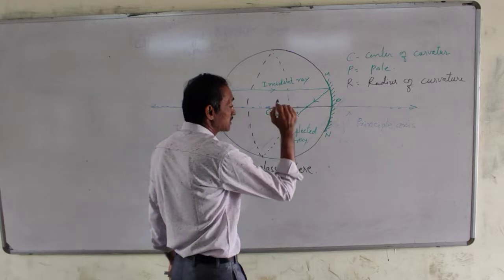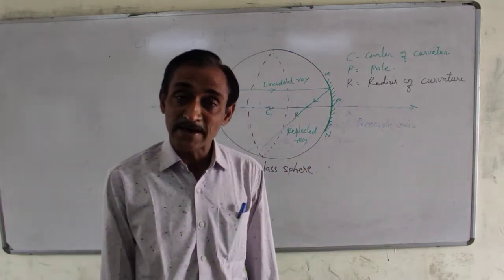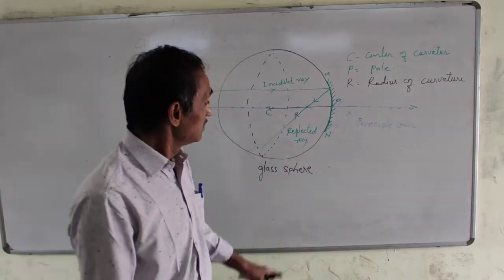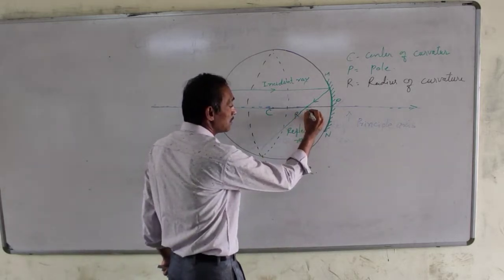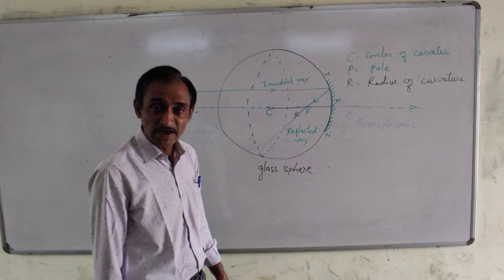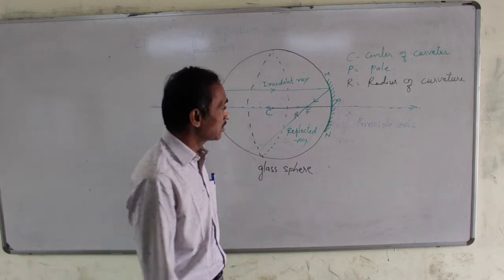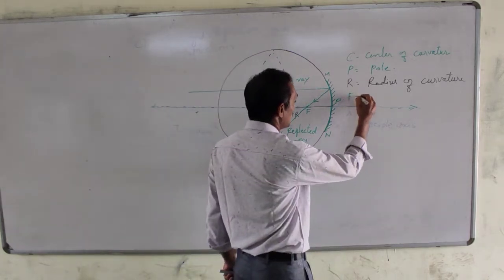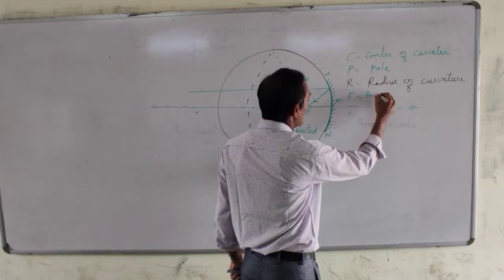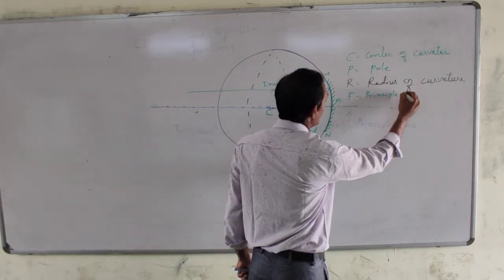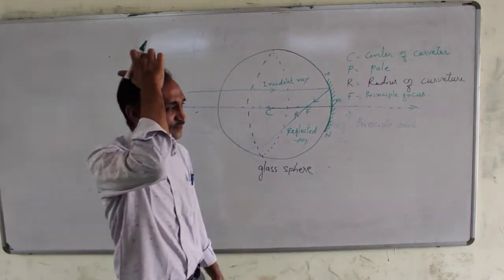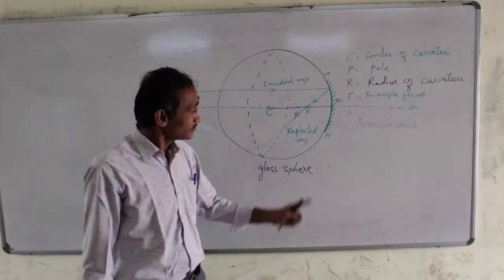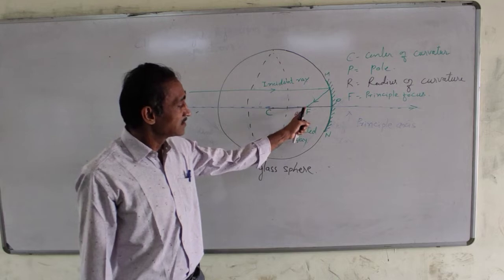The point on the axis where the reflected ray intersects the axis is known as the focus of the given mirror, the principal focus.